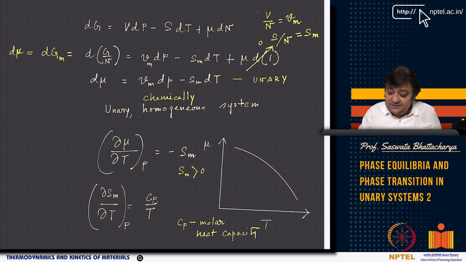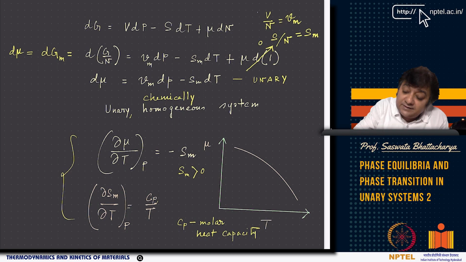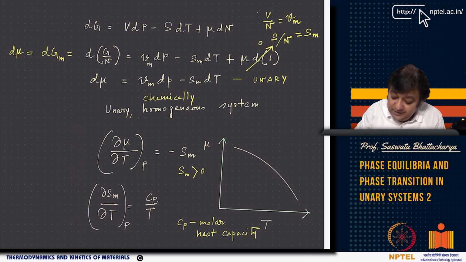But now you have this condition also: del Sm del T at constant pressure is Cp by T. Now you can combine these two equations. If I combine these two, what do I get? Instead of Sm, I do del T of del mu del T at constant pressure.